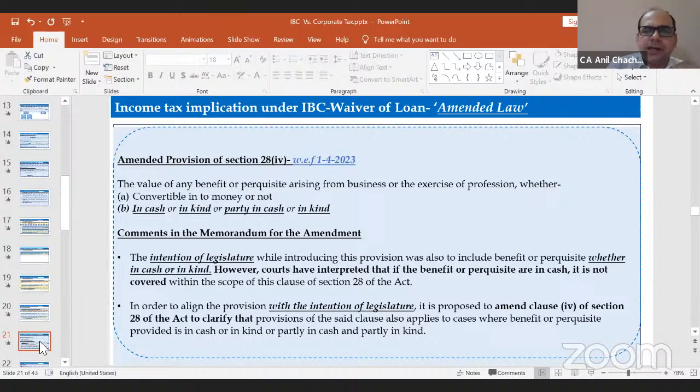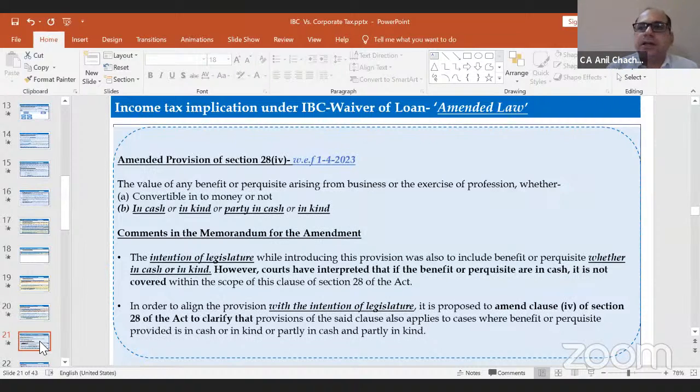They have clarified the matter by introducing this amendment in the Finance Act 2023, wherein they mentioned the value of any benefit or perquisite arising from business or exercise of profession, whether convertible into money or not, in cash or in kind, partly in cash or partly in kind.